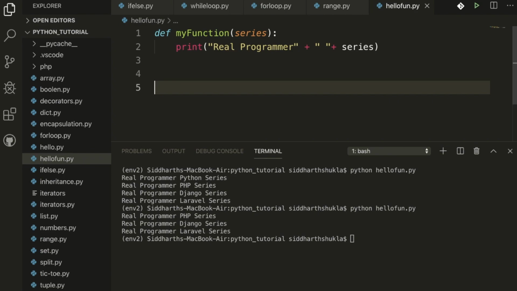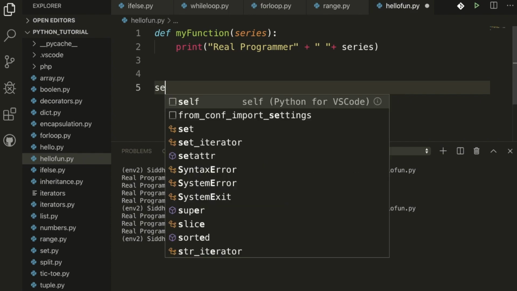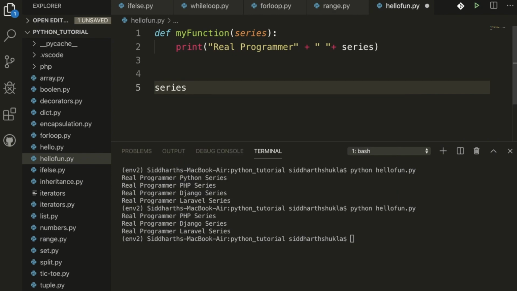Now I'm going to create a variable, series, like any kind of variable we can pass. I'm going to put inside the series variable a list. So how? The list, I am the real programmer Python series.